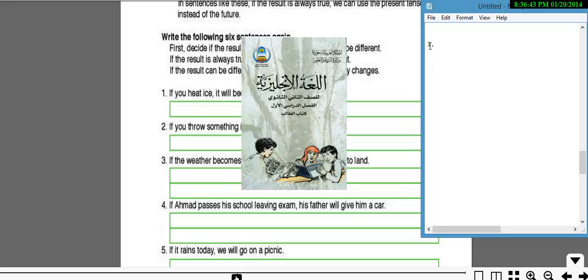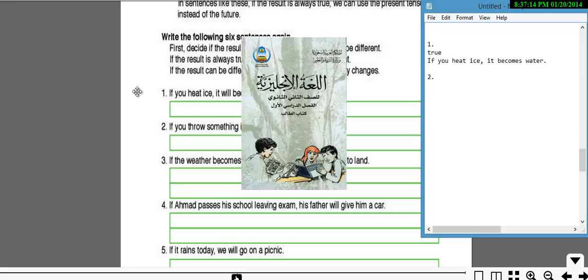If you heat ice, it will become water. But first of all, think about it. Is it true all the time? Yes, it is actually true. Whenever you heat ice, it becomes water, or turns into water. So since it is true, it just turns into the present. So you say, if you heat ice, it becomes water.